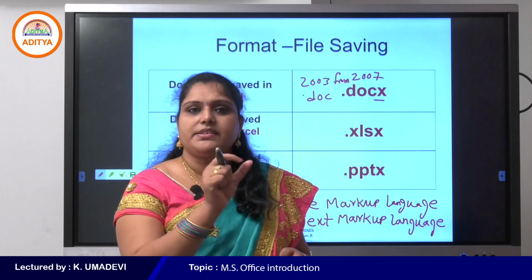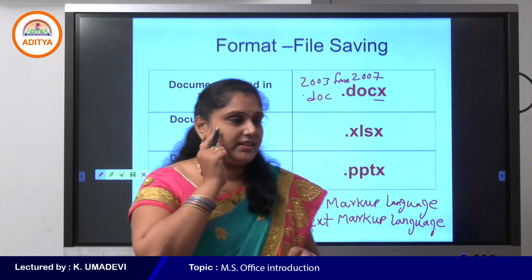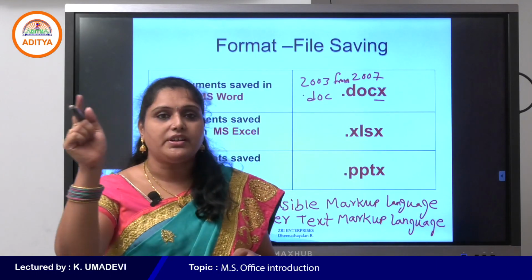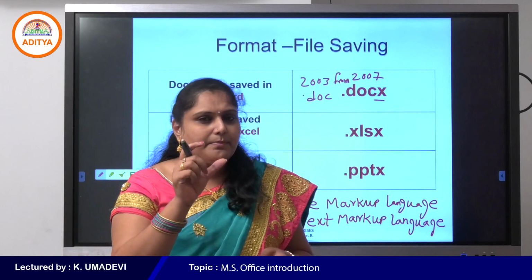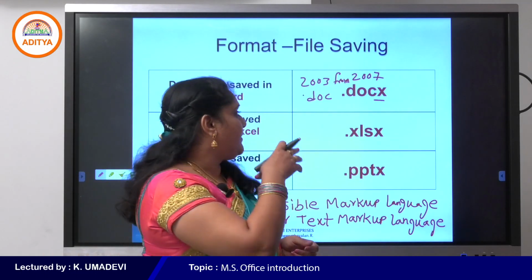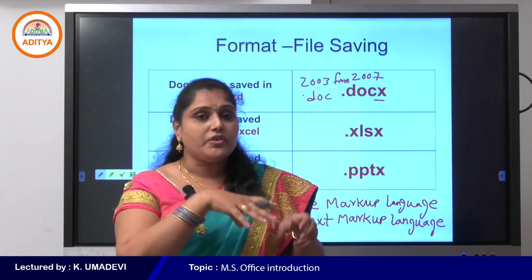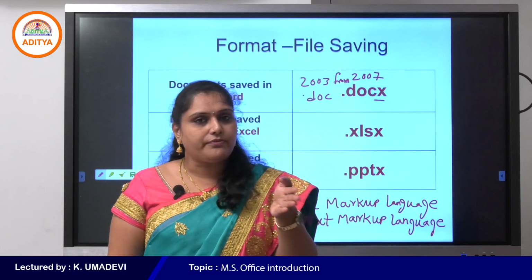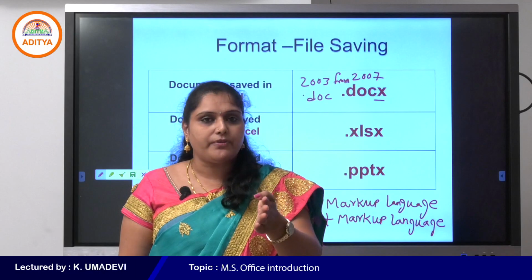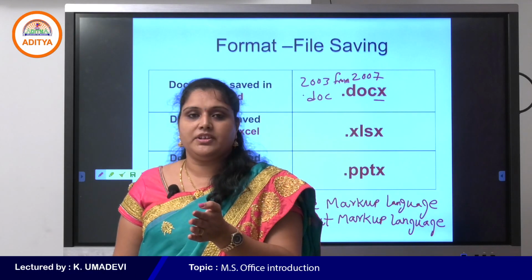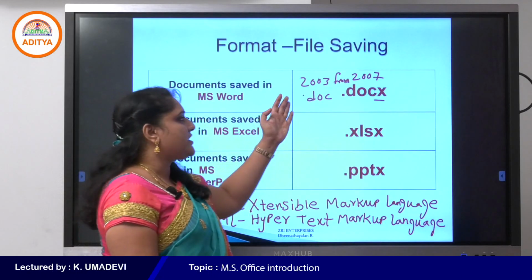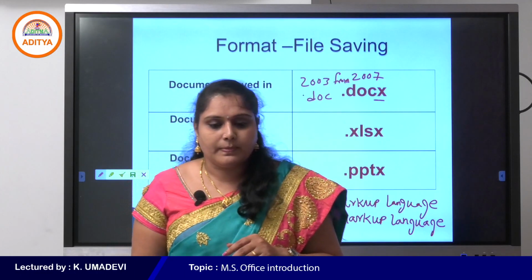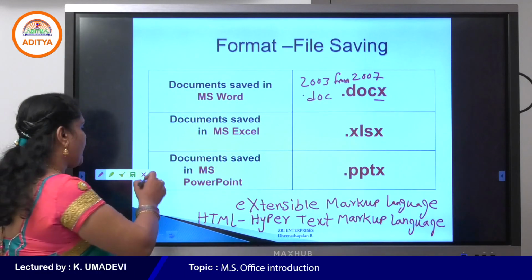So XML, extensible markup language, is included or developed with HTML to store and transfer the data. That means XML standards are included in Word 2007. So from 2007 the extension, format is also called extension, of the Word file is .docx. .doc for older versions and .docx is the latest format. And next, a document saved in MS Excel.